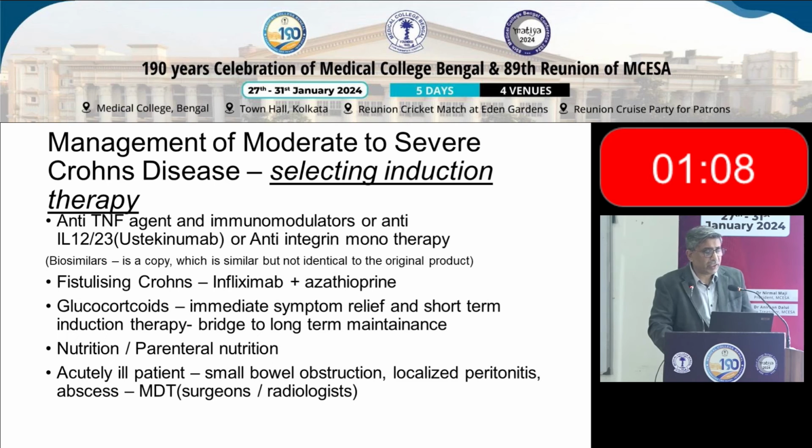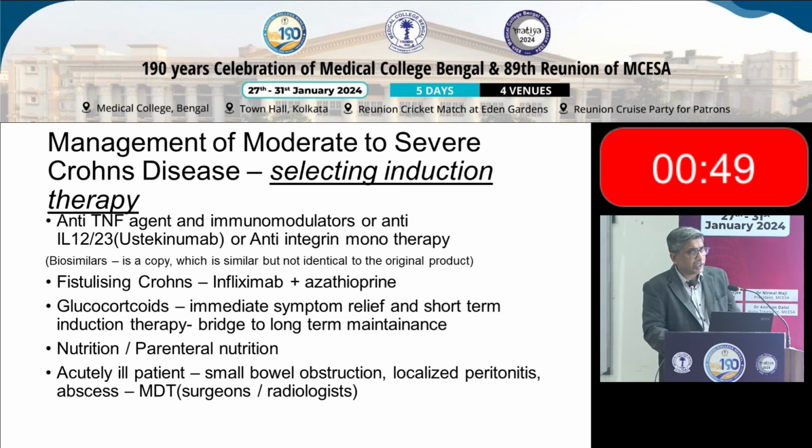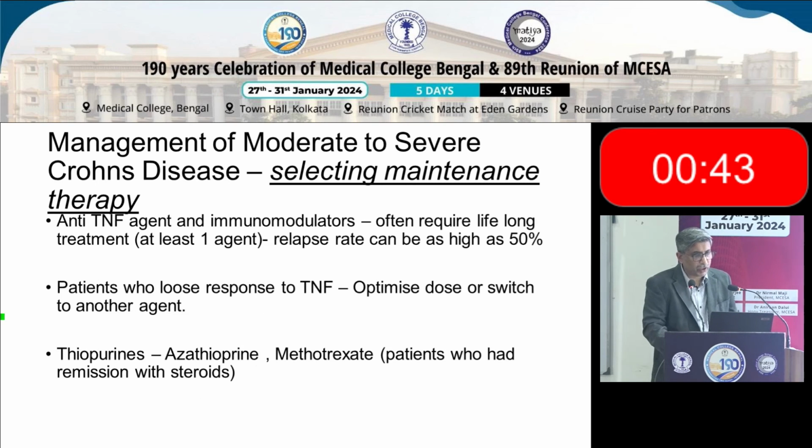There will be patients when you can't give all these drugs, especially if the patient turns up with small bowel obstruction or localized peritonitis or abscess. You might need the help of our surgeons or a radiologist to drain the abscesses or for the obstruction. And once those things are done, then you can think about stronger agents like anti-TNF or steroids. Antibiotics have a huge role in this. Do not forget to start antibiotics, but do keep in mind the nutrition.